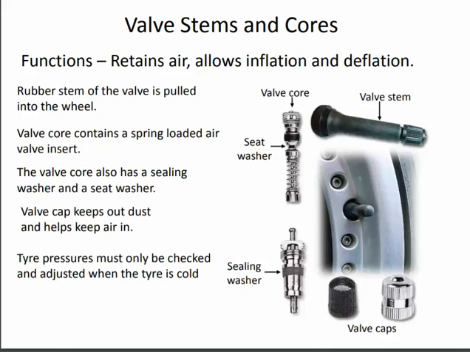The valve core contains a spring-loaded air valve insert, and also has a sealing washer and seat washer. The valve cap keeps out dust and helps to keep the air in. Tire pressures must only be checked and adjusted when the tire is cold.